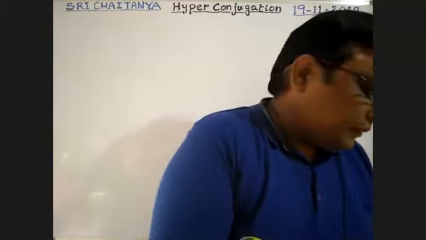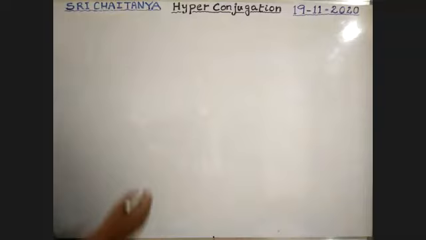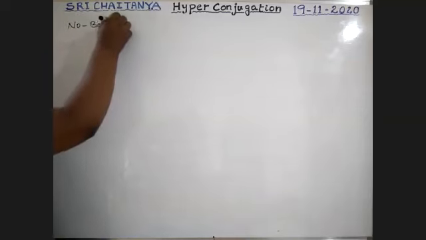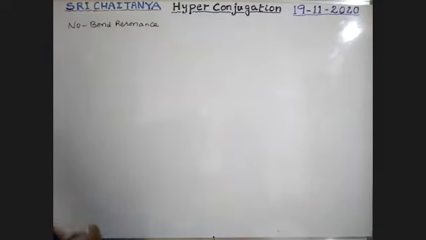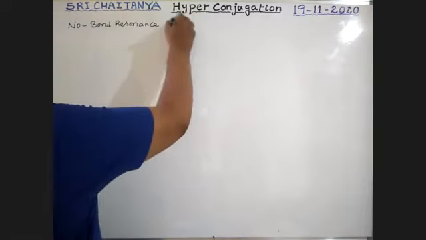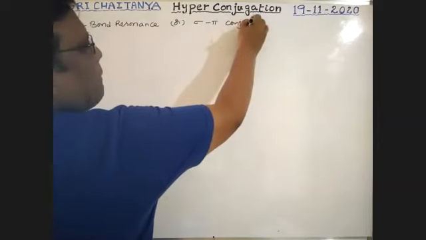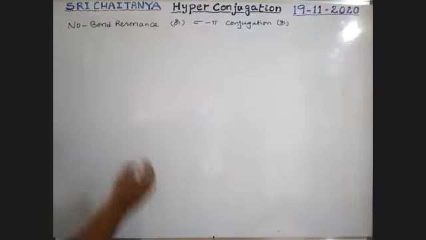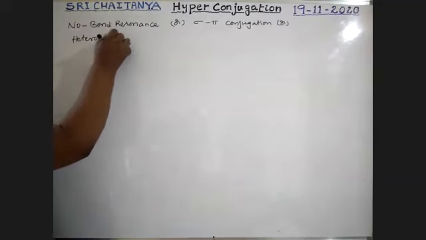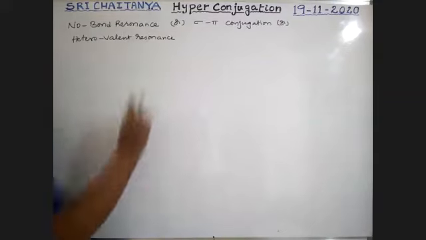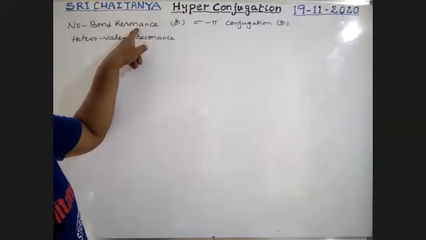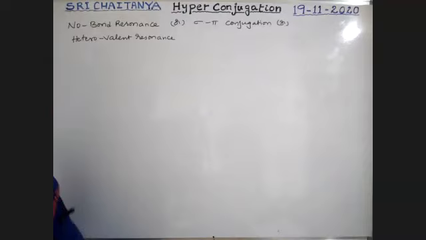Okay, boys, now our topic is hyperconjugation. Hyperconjugation is also called no bond resonance, sigma pi conjugation, heterovalent resonance, or Baker-Nathan effect.